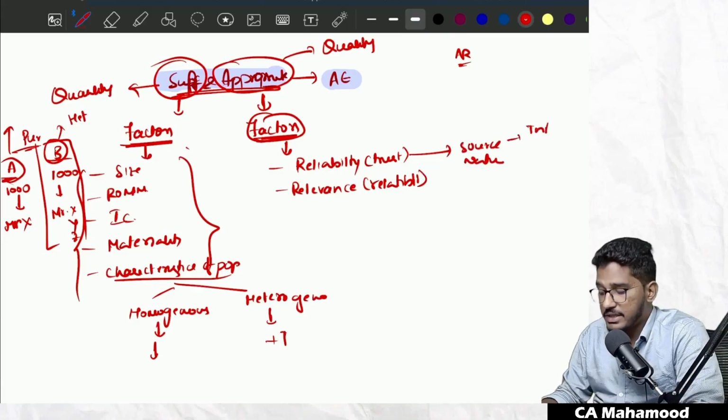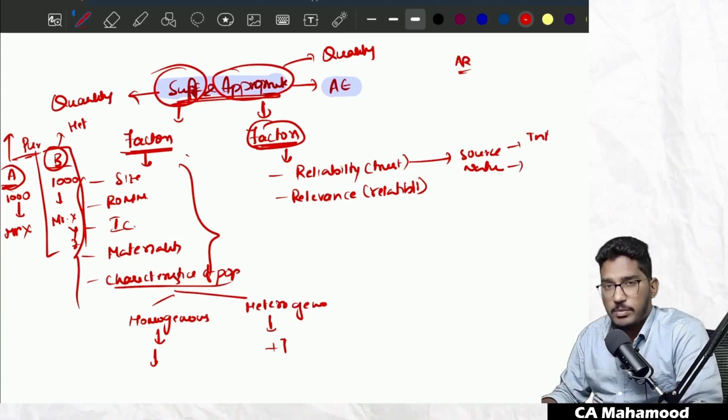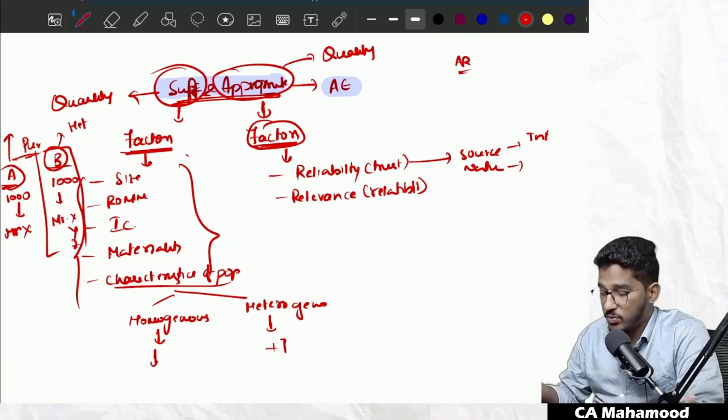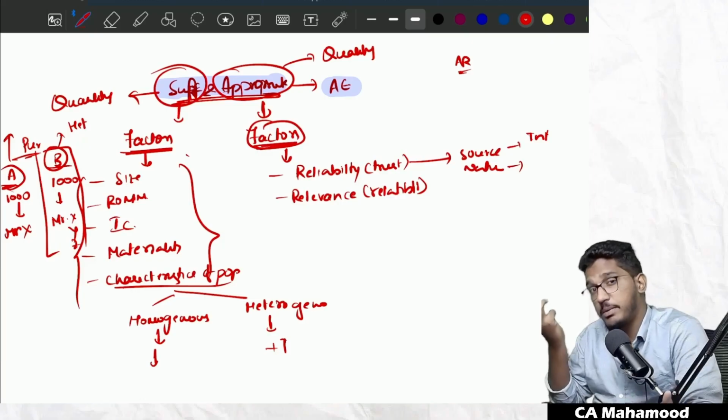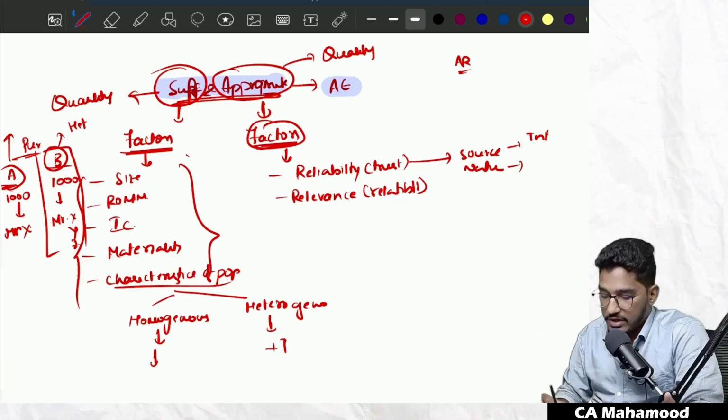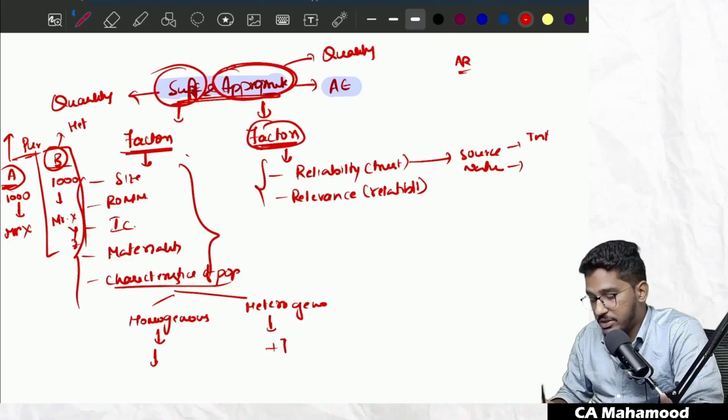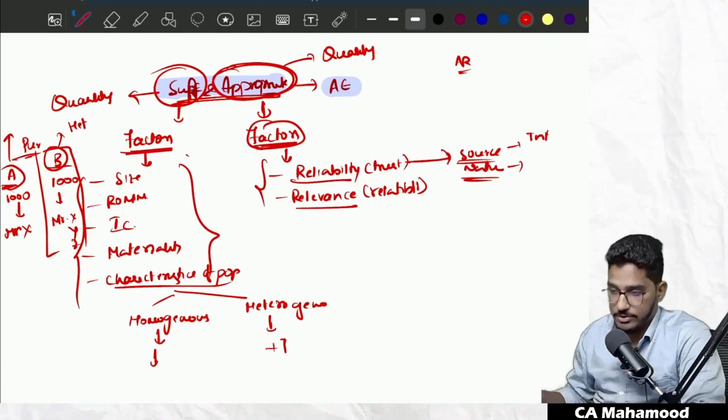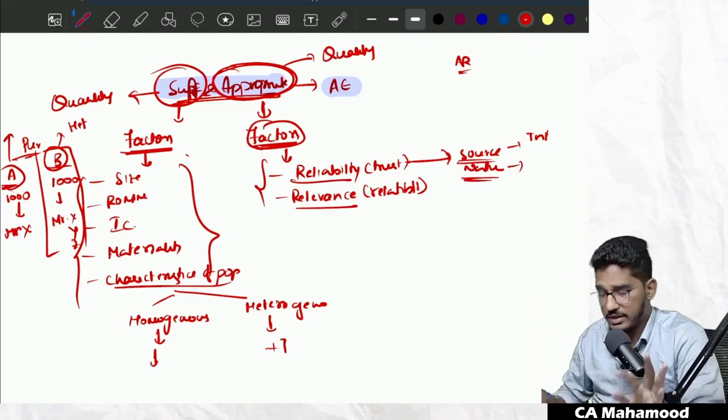Like between internal versus external, which one is more reliable? External is more reliable. So external is more qualitative. Between oral, documentary, visual, which one is more reliable? Documentary. So documentary will be more appropriate. So the auditor is going to determine appropriateness on the basis of two factors. One is reliability, one is relevance. Reliability further depends on two factors. One is source and the other one is nature. Clear everybody till here? Comfortable?